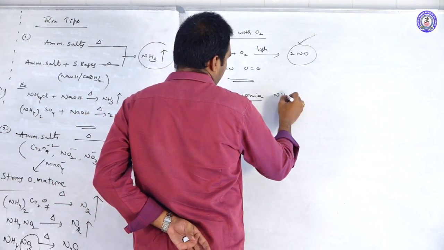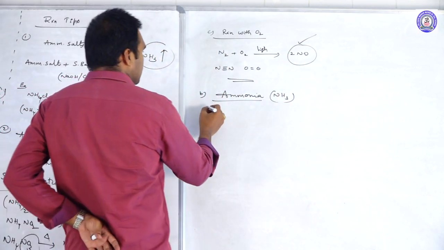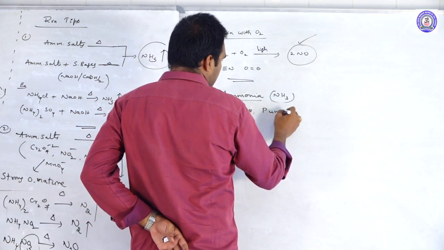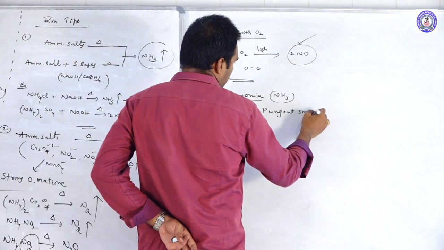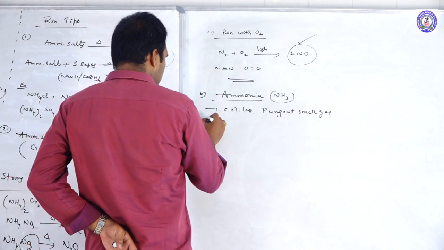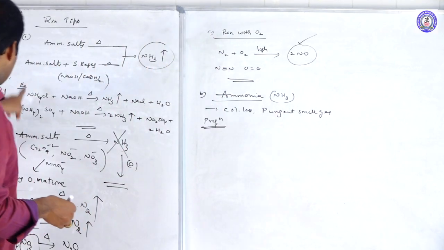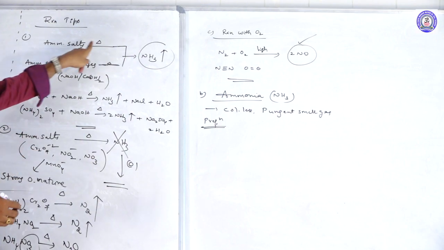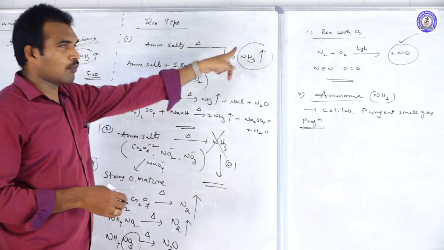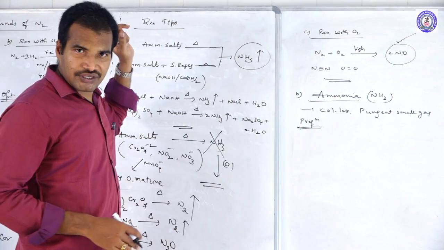Ammonia, NH3. As we know, ammonia is a colorless, pungent smelling gas. And coming to the preparation, we already prepared it by a few methods. When ammonium salts are directly heated, we will get ammonia. And when ammonium salts react with strong bases, we will get ammonia. Okay, clear? So these are the best methods.